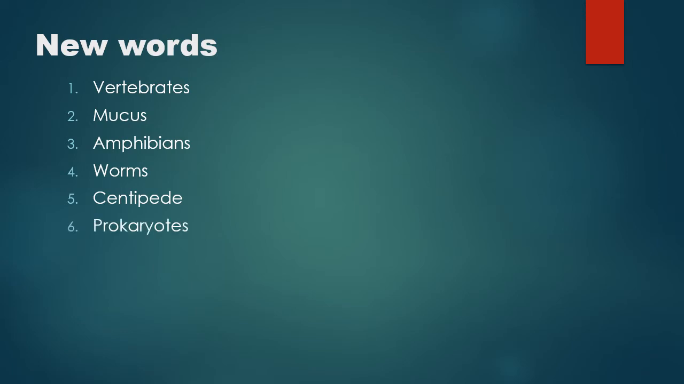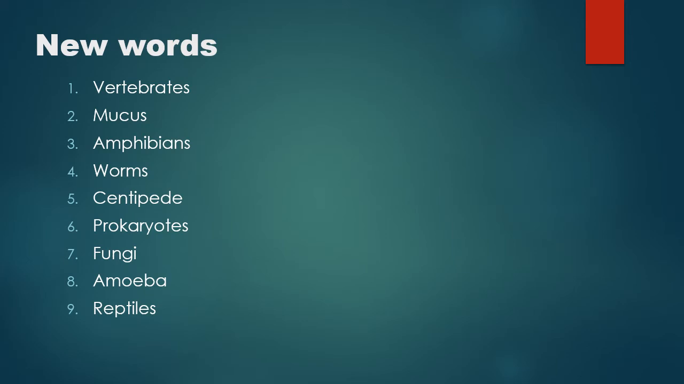The next word is prokaryotes. They are the single-celled organisms without a nucleus. The next word is fungi. Fungi are the multicellular organisms which live by absorbing the food. The next word is amoeba. Amoeba is a unicellular organism.